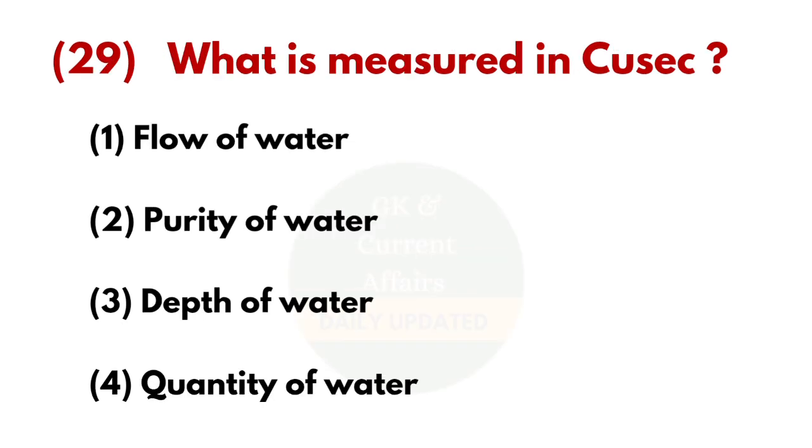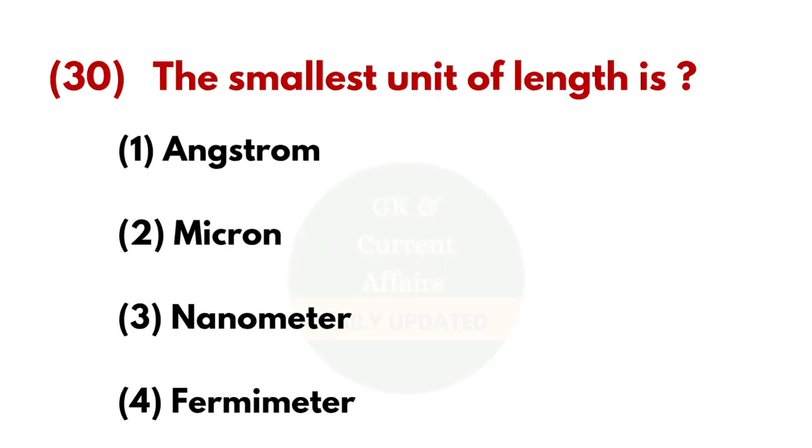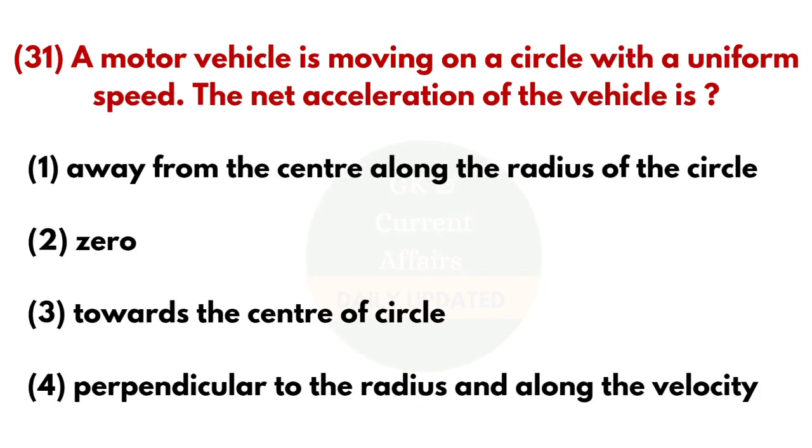29th question, what is measured in cusec? And the answer is flow of water. 30th question, the smallest unit of length is? And the answer is Fermi-meter. 31st question, a motor vehicle is moving on a circle with a uniform speed. The net acceleration of the vehicle is? And the answer is towards the center of circle.